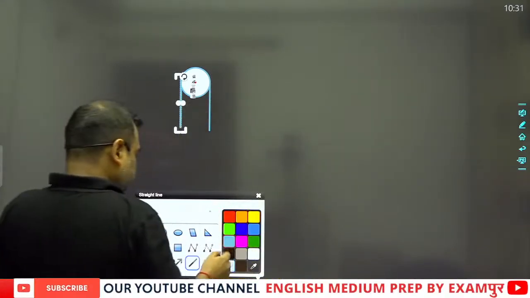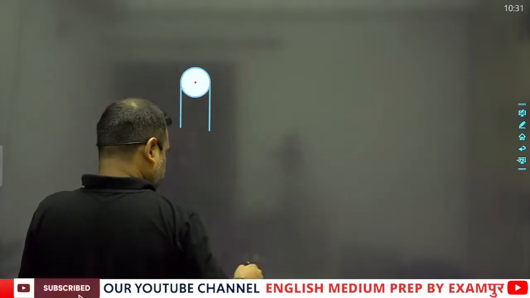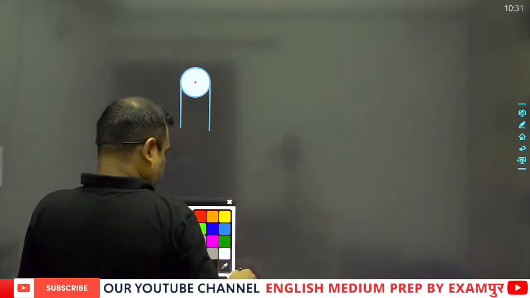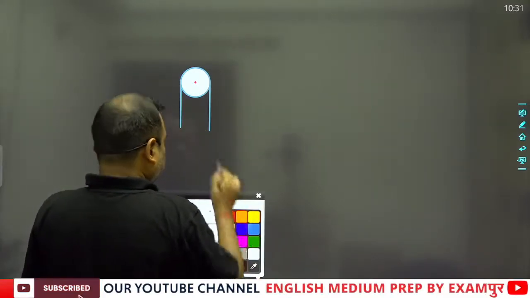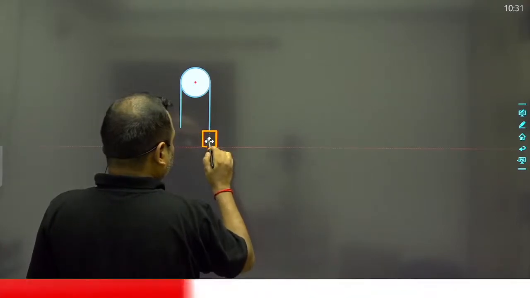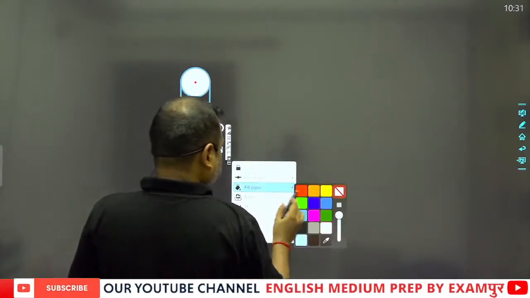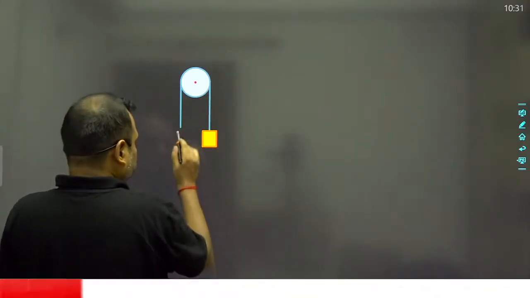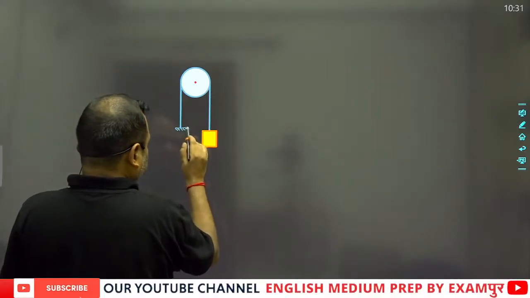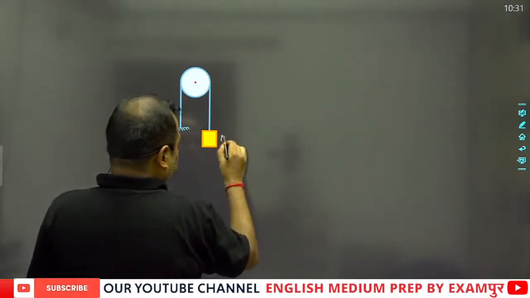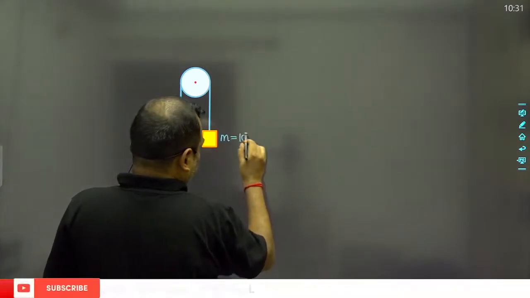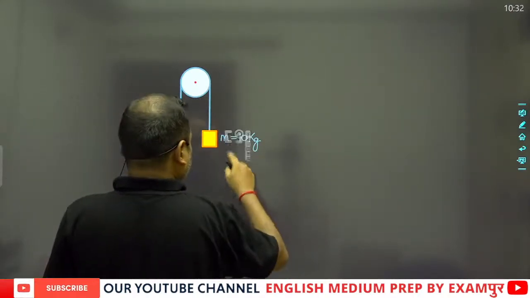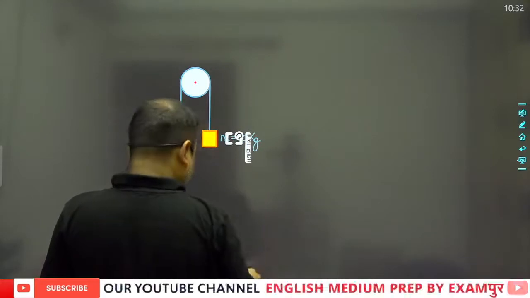And this is nothing but the mass. The mass of this system has been taken. Suppose that this is fixed, this is the ground, and the mass is equal to 10 kilograms.